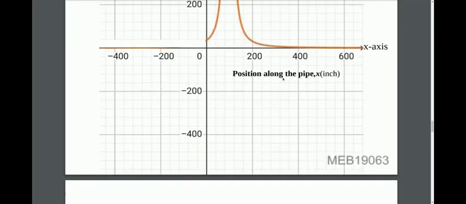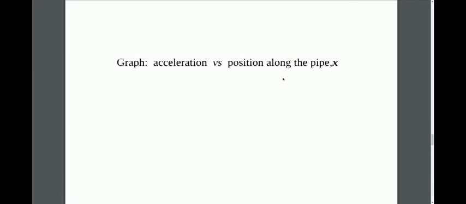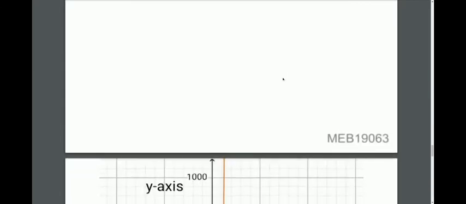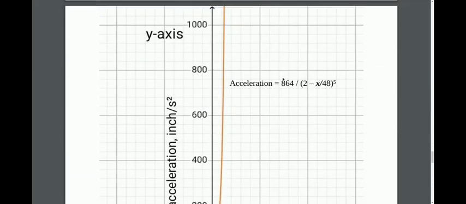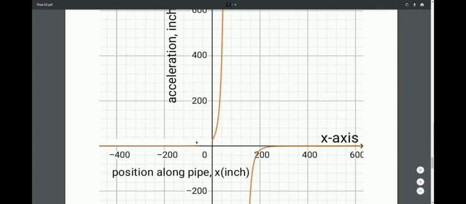Now the second graph is acceleration versus position along the pipe, and this is the graph. Along the y-axis, we have the acceleration in inch per second square. This is the expression for the acceleration, which is 64 upon (2 minus x by 48) all to the power 5. And along the x-axis, we have the position along the pipe, x in inch.